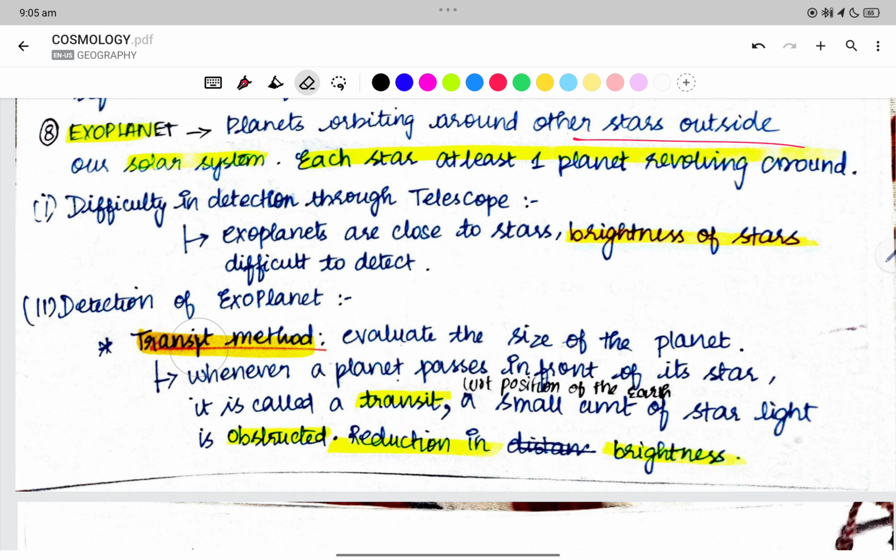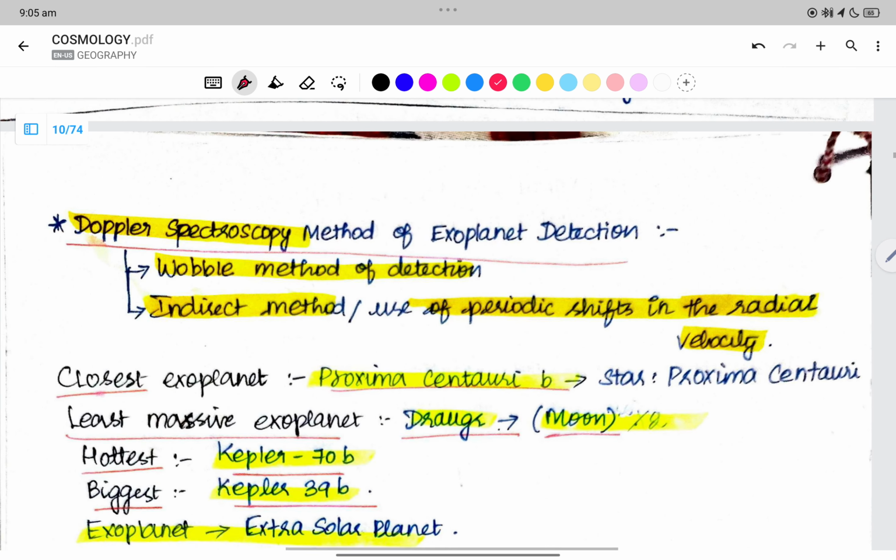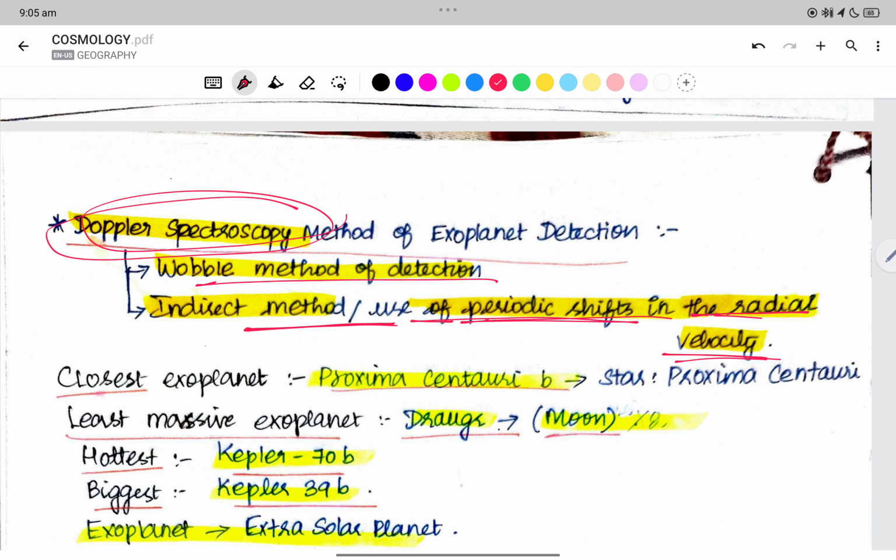Now, exoplanets. We have seen that certain stars apart from our sun have planets revolving around them. So how to find these planets? We have methods like the transit method, and then we have the Doppler spectroscopy method and the wobble method of detection. The indirect method is the use of periodic shift in the radial velocity. Apart from the wobble method of detection, the first we will look into is the indirect method, the Doppler spectroscopy.